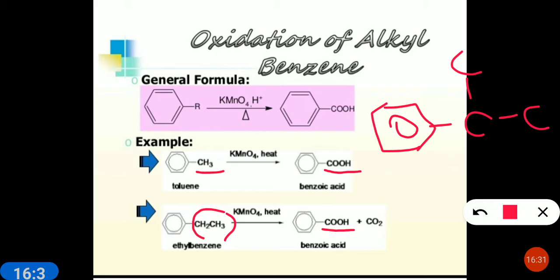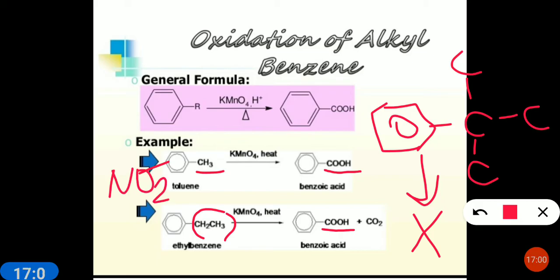But if the carbon is 3 degree, as in the case of tertiary butyl benzene, and oxidation takes place, it will give no reaction. And the presence of an electron withdrawing group in the benzene ring increases the reactivity, as you know very well. For example, NO2. If along with the toluene, an NO2 group is there anywhere, then it increases the reactivity. So the formation of para-nitrobenzoic acid takes place easily. NO2 will remain as it is, and this carbon will convert to the acidic carbon.